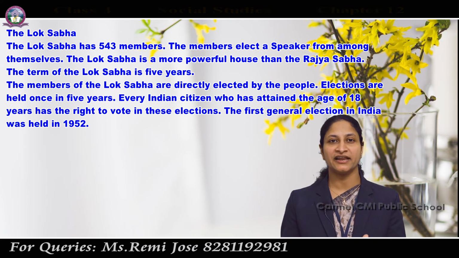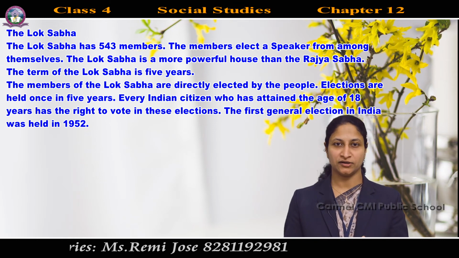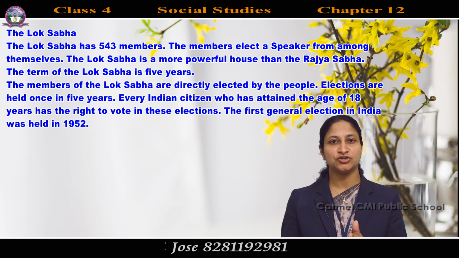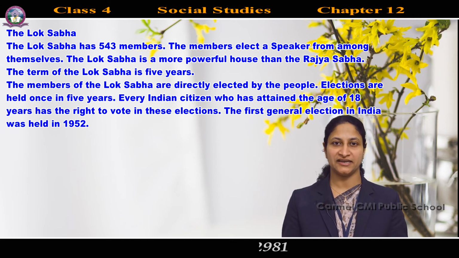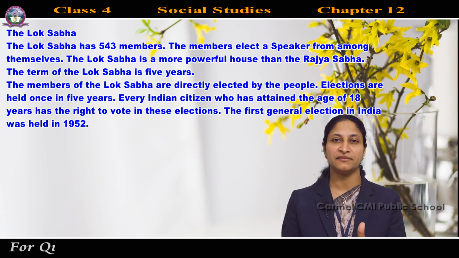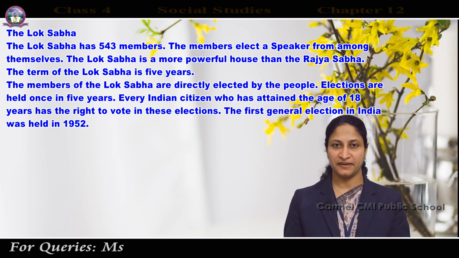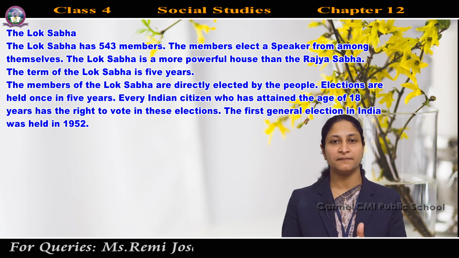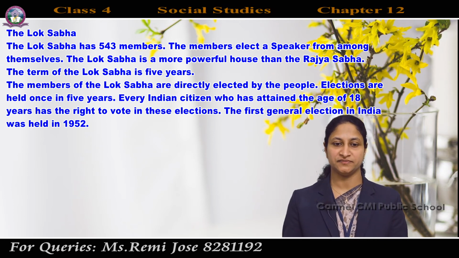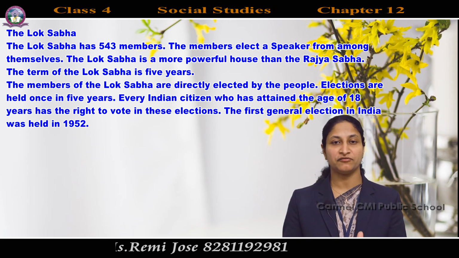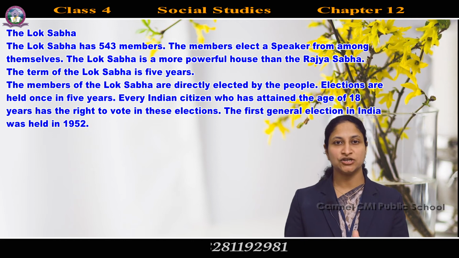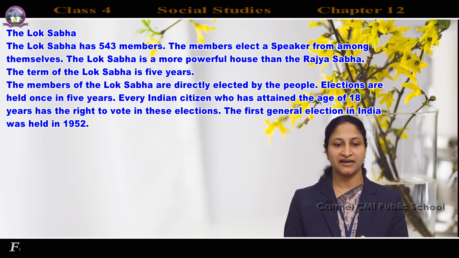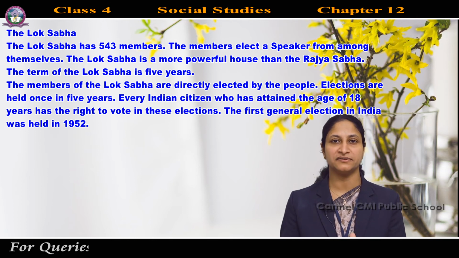There are 545 members in the Lok Sabha. Among that, 2 are nominated by the President of India and 543 members are directly elected by the people. The maximum number of members in the Lok Sabha is 552. At present, we have 545 members. Among that, 2 are nominated by the President and the remaining 543 members are elected by the people directly.